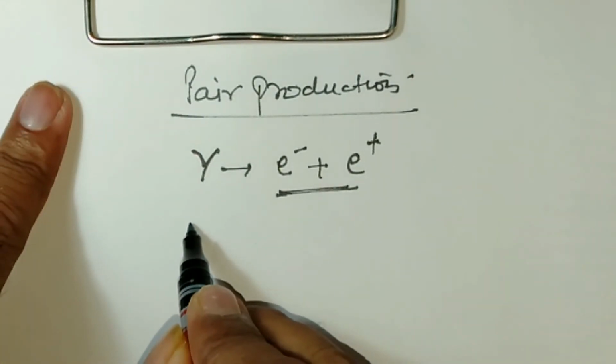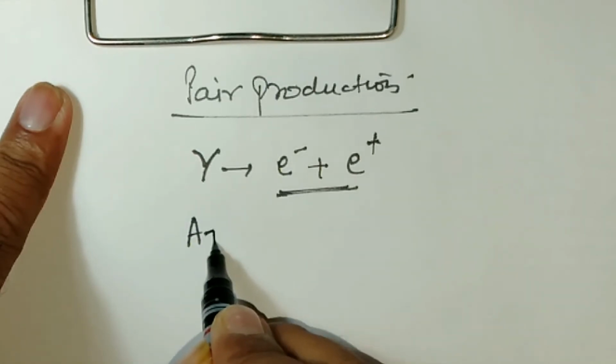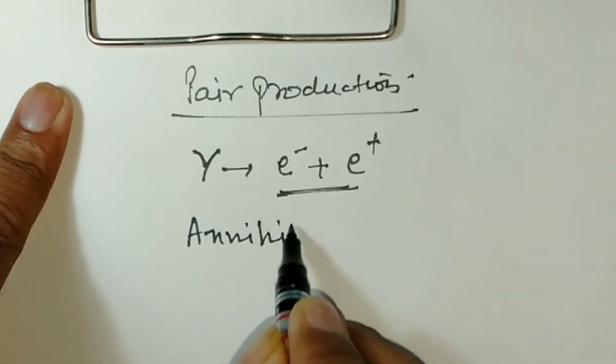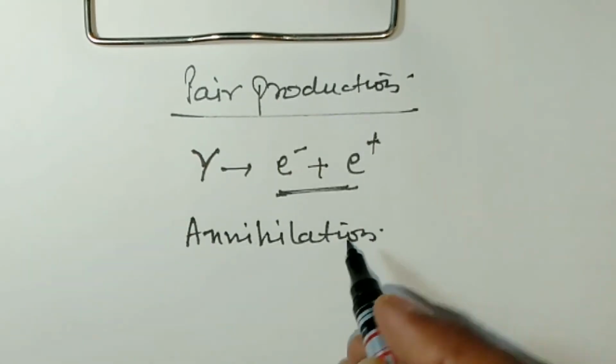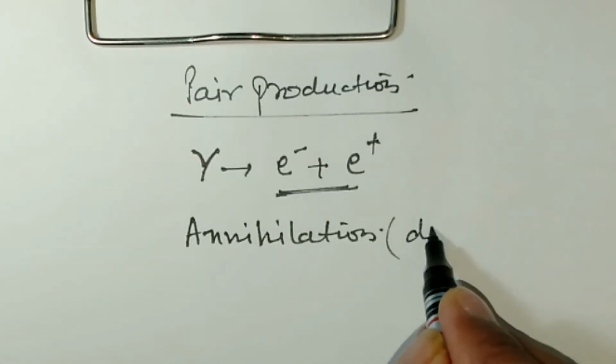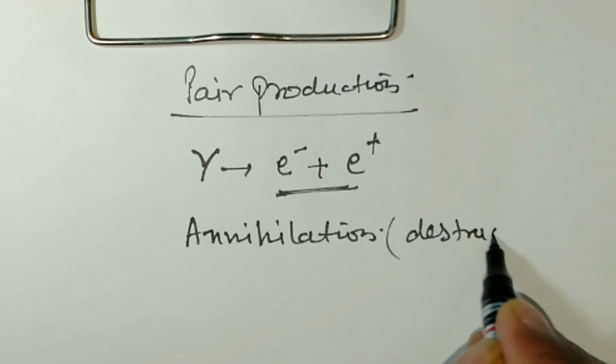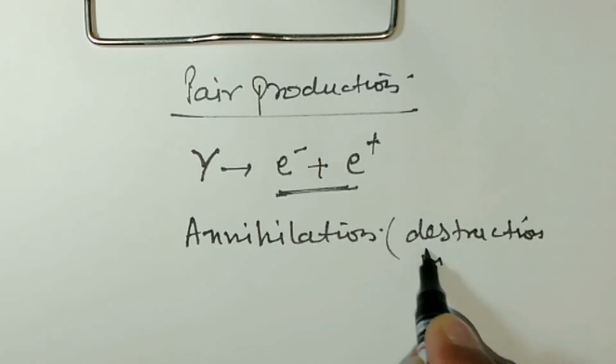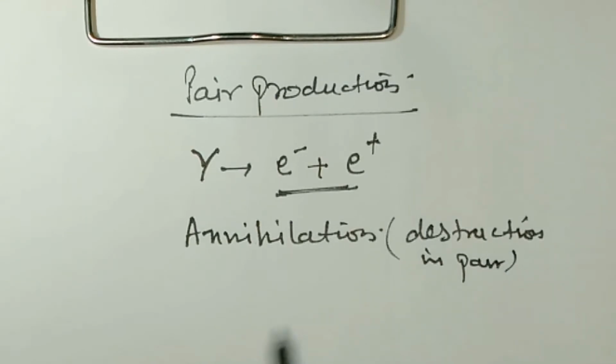And what is annihilation? It is also called destruction in pair. In a nuclear process, an electron (minus e) and its antiparticle (plus e) undergo the annihilation process, in which they transform into gamma rays.